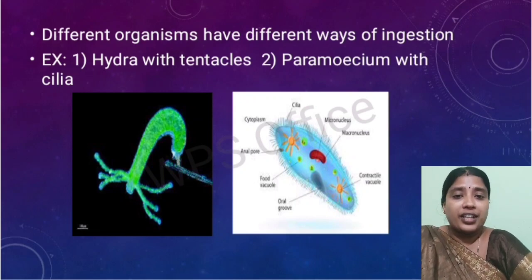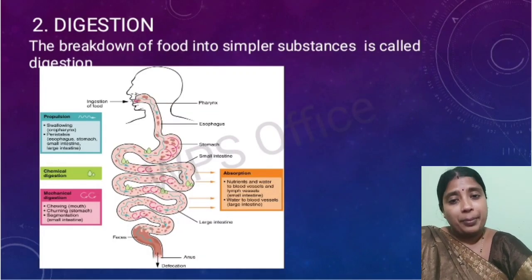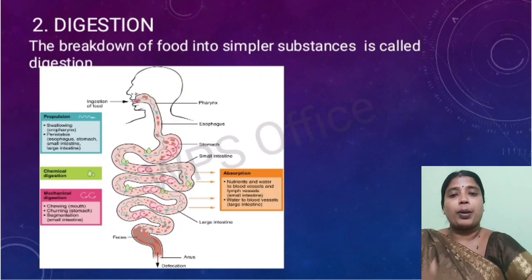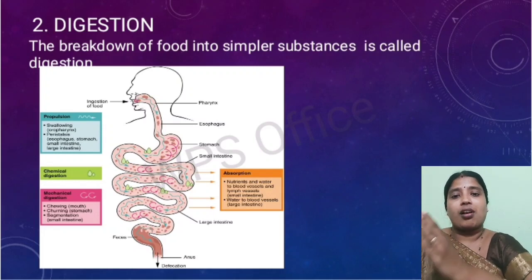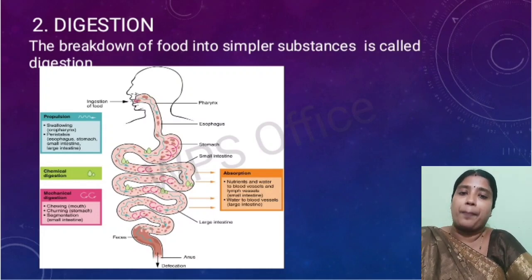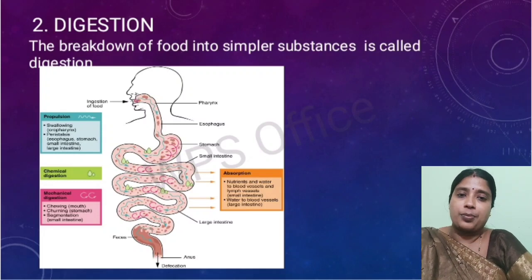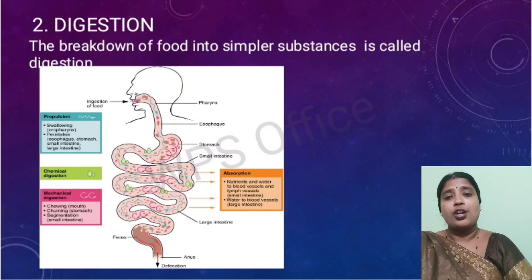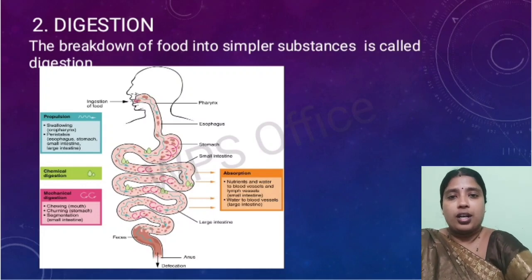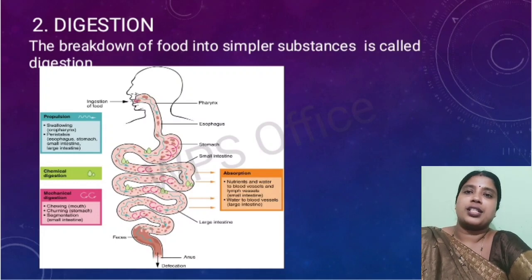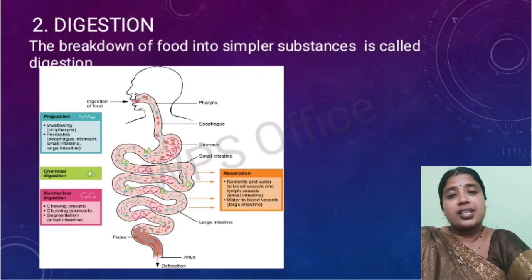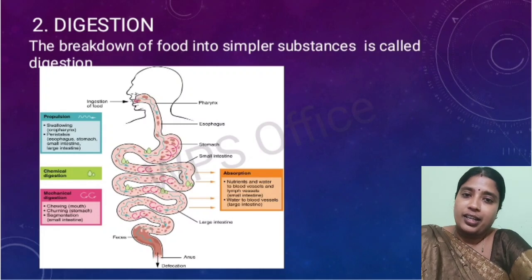Now what happens after ingestion? The next step is breakdown of food. Once the food is ingested, will it remain as it is? No, it has to be broken down, then only we'll get nutrients from it. The process of breaking down food into simpler substances, because food itself is a complex substance, is known as digestion. So digestion is the second stage of nutrition in animals.